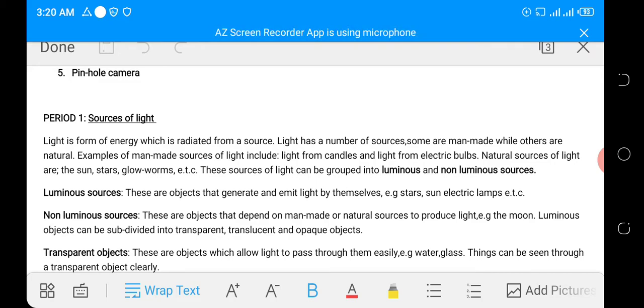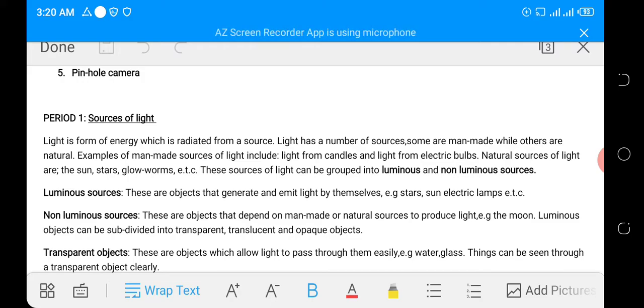And these sources of light can be grouped into luminous and non-luminous sources. Before we look at luminous and non-luminous sources, let me summarize what we have in the first paragraph. Light is defined as a form of energy which is radiated, produced from a source.